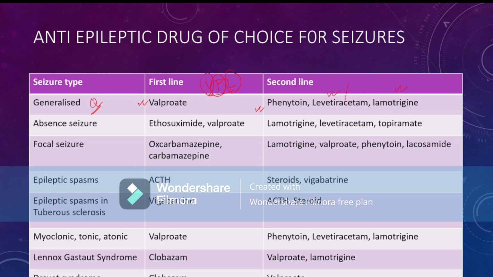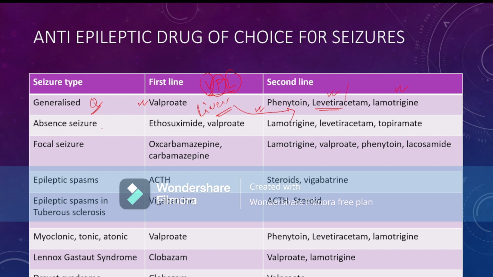If the child has generalized seizure and is suffering from a liver problem or any metabolic disease, then the first line drug of choice is levetiracetam, not valproate. So if the child is suffering from a liver problem with generalized tonic-clonic seizure, the first line drug is levetiracetam.